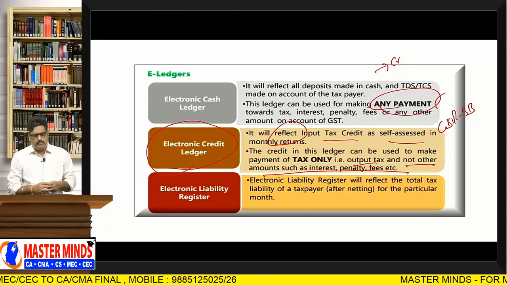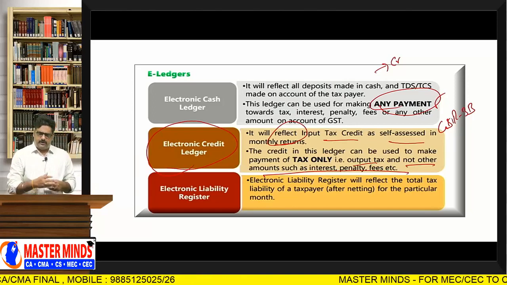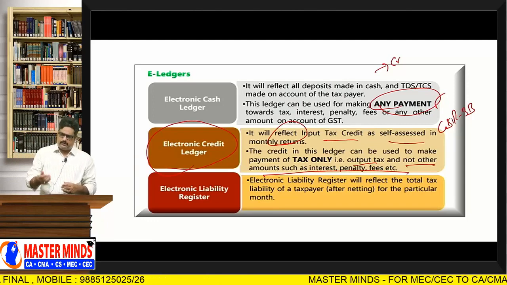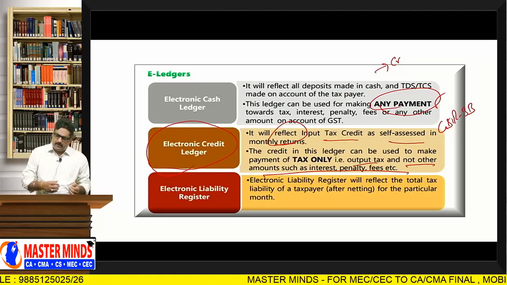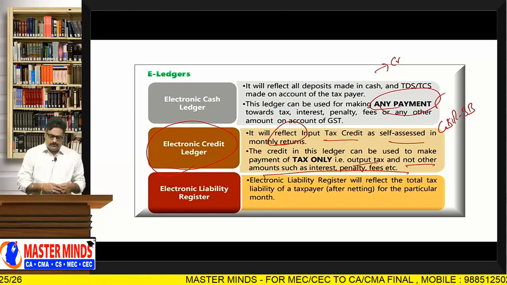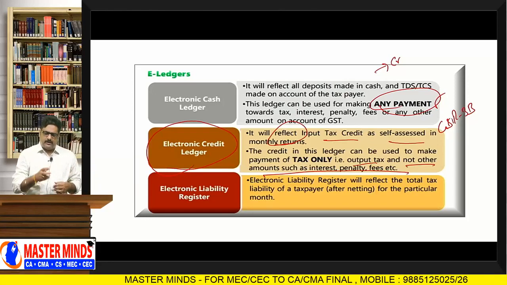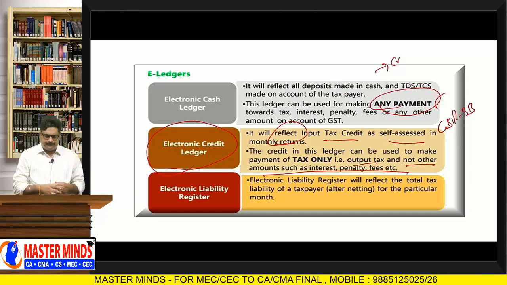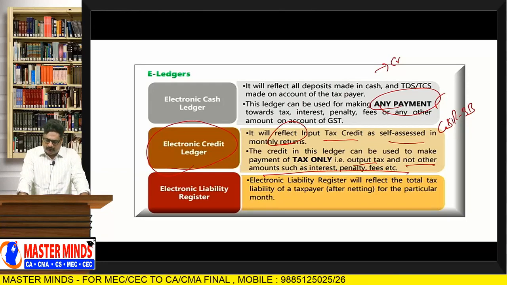With respect to the e-cash ledger, that amount can be utilized for the payment of any amount with respect to GST, whether it is tax, interest, penalty, late fee, or any other amount. But with respect to the ITC balance, it can be used to pay tax only. Interest, penalty, late fee cannot be paid.